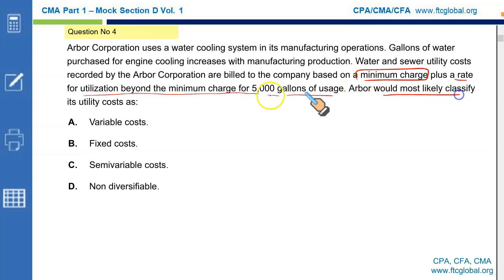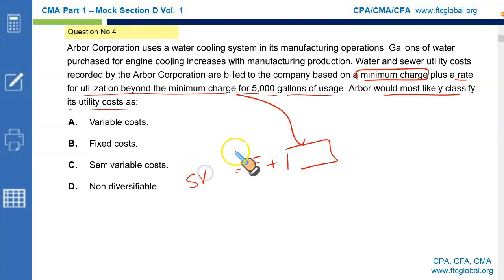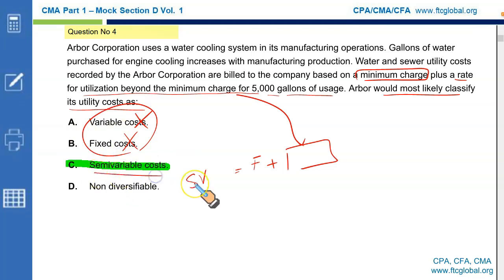Arbor would most likely classify its utility cost as, since there is a minimum charge which you have to pay, and then the next component depends upon the usage, without doubt a semi-variable cost, sometimes also called mixed cost. That would make C the correct option. It's not completely variable, not entirely fixed. It is a mix of these two. That's why it's called semi-variable cost or mixed cost.